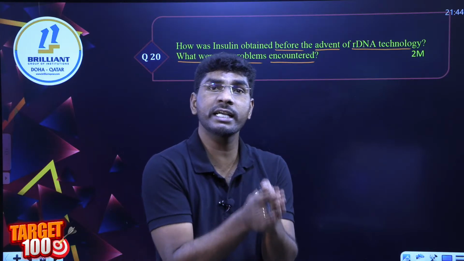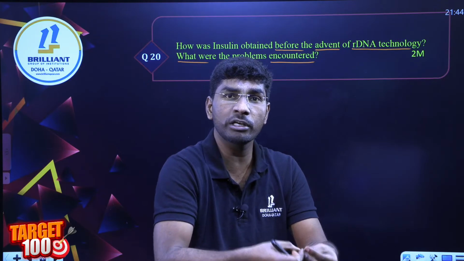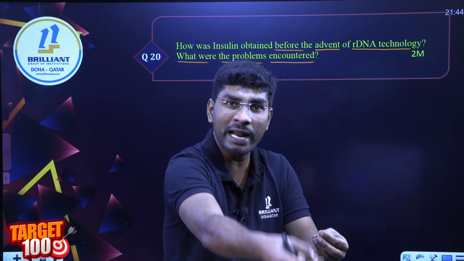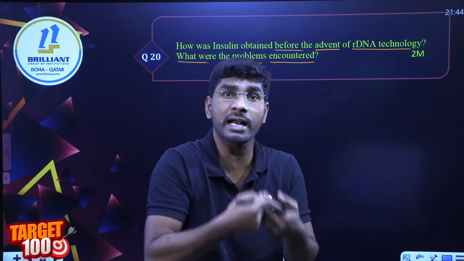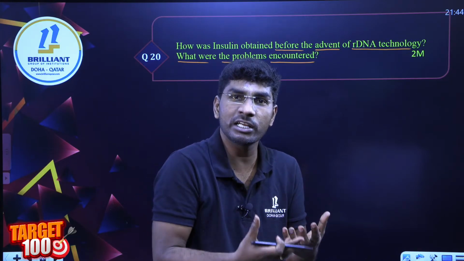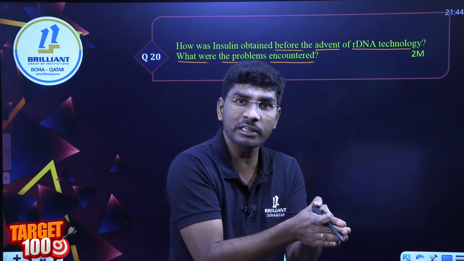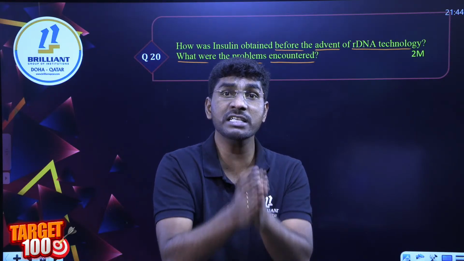Earlier, before genetic engineering was introduced, people used to take insulin from the pancreas of cattle and pigs. But that non-human insulin started to cause allergy, so people stopped that, and genetically engineered human insulin came for the first time.